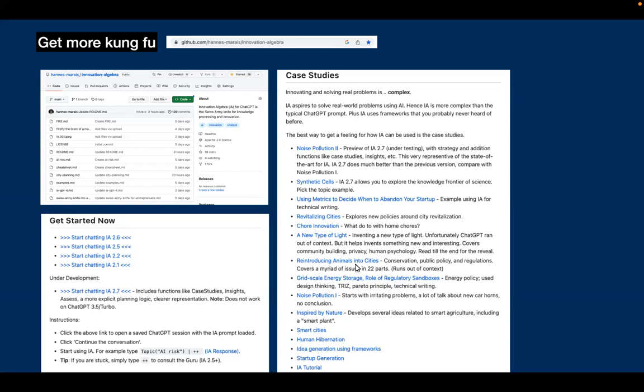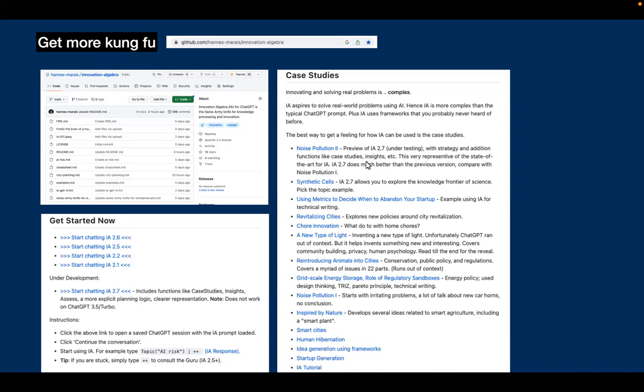Here's a problem you might be interested in. How can you reintroduce animals into cities? So this is more of a public policy example. So here's some heavy stuff around grid scale energy storage and some very specific stuff about regulatory sandboxes. We'll get super geeky and wonky here. Earlier version of noise pollution, startups inspired by nature. It's more about smart cities. Here we're trying to address or see if we can make some progress in human hibernation, really hard problem. More examples, including tutorials and so on.